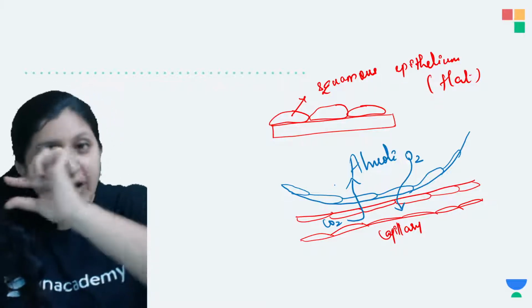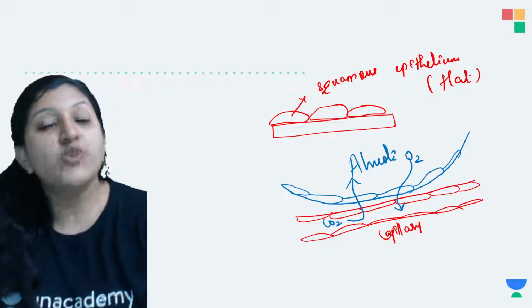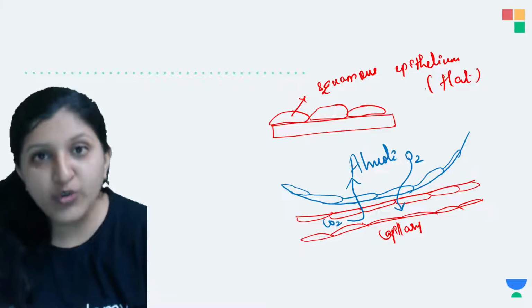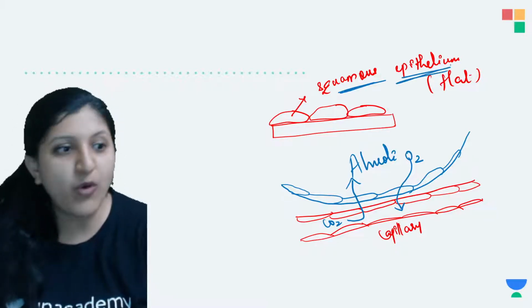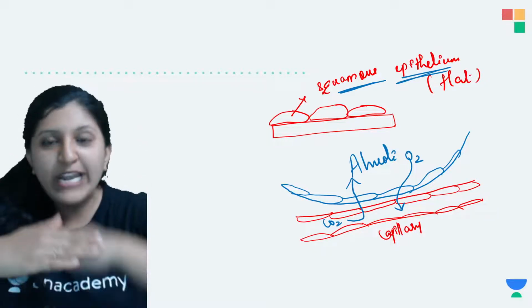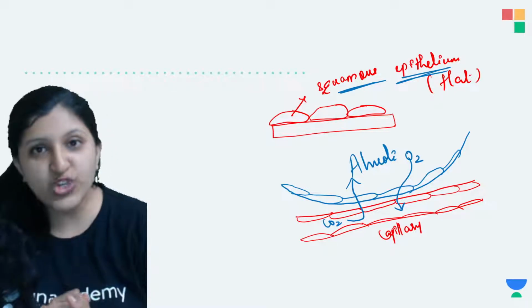So if only a flat cell is there, and if it is a single cell thick, easy diffusion can occur. That is why wherever diffusion has to occur, there you can find a squamous type of epithelium. If a larger thickness is there for a cell, or layers of cells are there, in that case what can happen? Easy diffusion cannot occur.